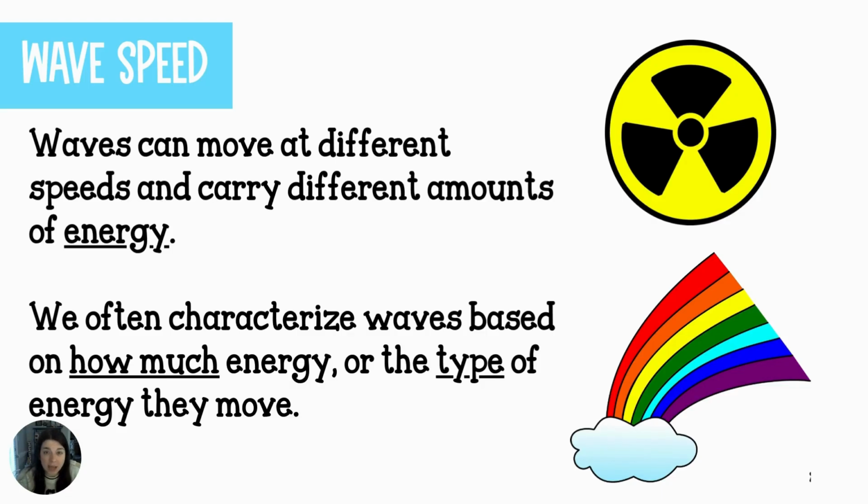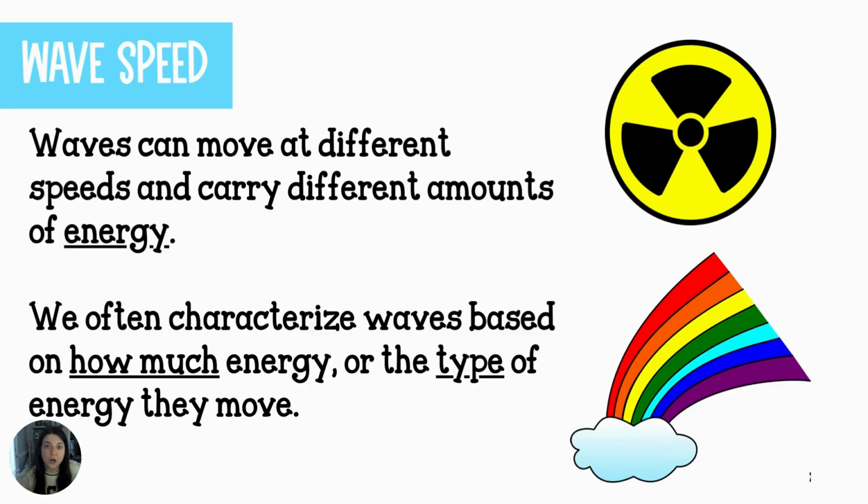Sometimes they're carrying matter, like think of an ocean wave, right? Then we have light, which moves at the speed of light. So these waves are going to be carrying different amounts of energy, and with that, they are going to be moving at different speeds. So when we talk about waves, a lot of the time, because they're all moving at different speeds, we are going to try to categorize them because waves is just a very big category.